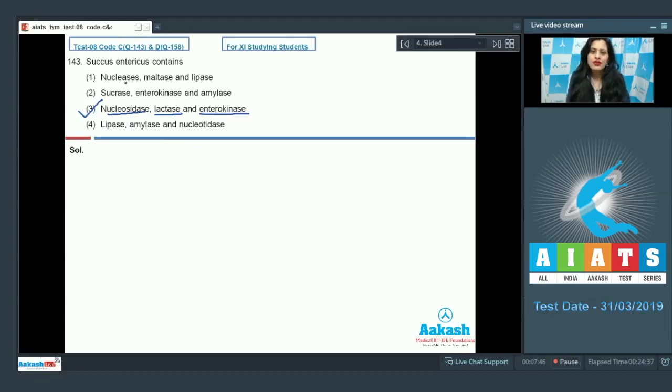The very first option given is nucleases, maltase and lipase, and this is an incorrect option because Succus entericus, also known as intestinal juice, contains secretions of brush-bordered enzymes as well as secretion from goblet cells. So the Succus entericus or intestinal juice contains what?